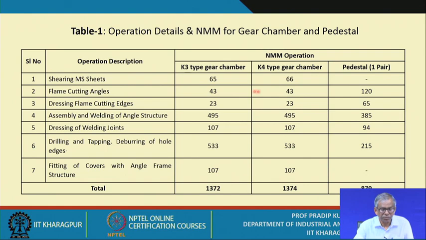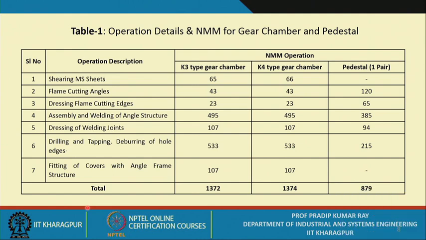Okay. Now, this is the table where you will find that all the operation details are given. Just go through all these operations. This is one type of gear chamber and this is the second type of gear chamber. There are not substantial changes as far as the normal man minutes are concerned.